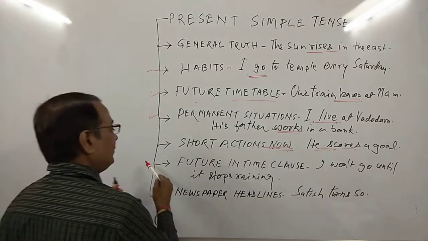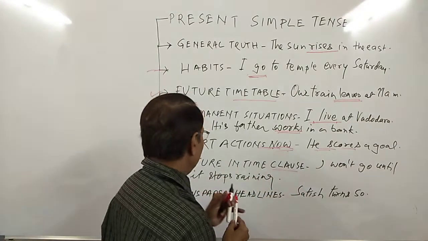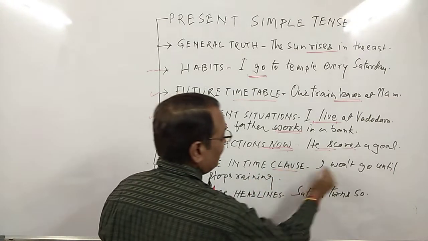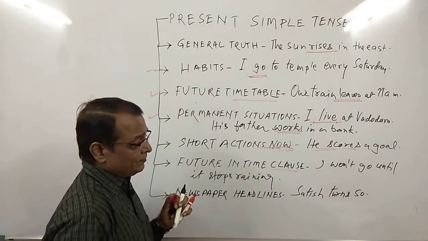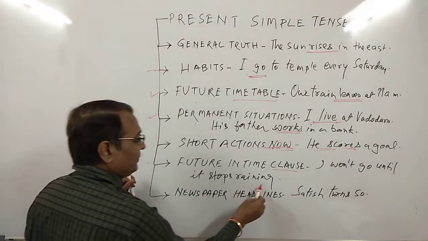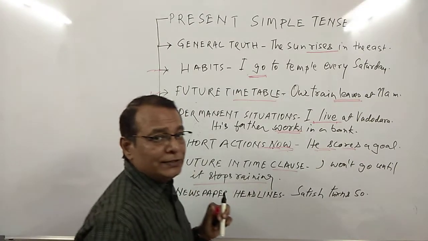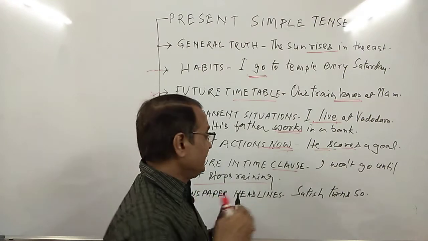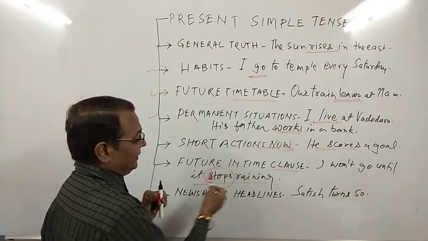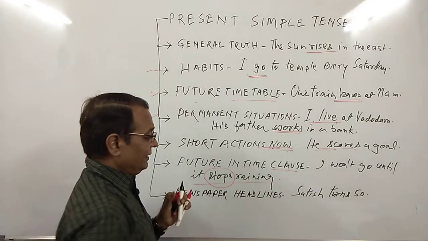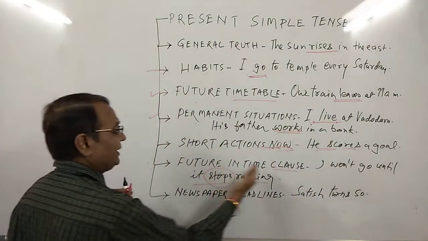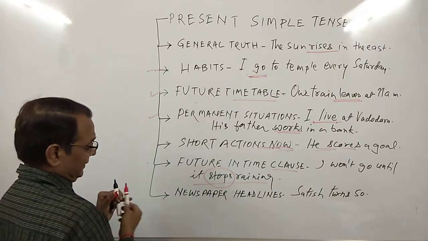Next one is future in time clause. Actually it's also called conditional, right? It is future, but I am using conditional language here. Just see what I have written here: I won't go until it stops raining. That means it's raining now and I am just putting a condition over here. Here you see simple present tense is being used in the second part of the sentence. That is actually the first conditional, but here we use future in time clause, we are using simple present tense.